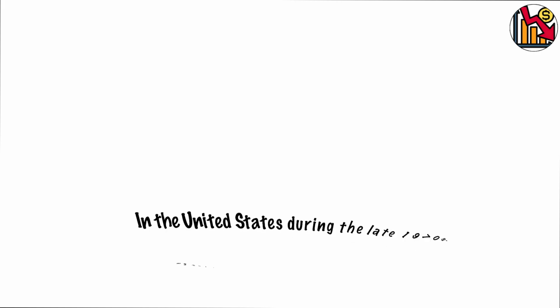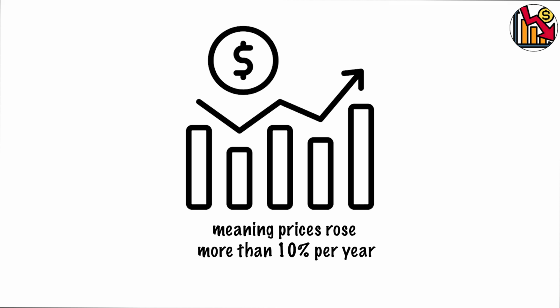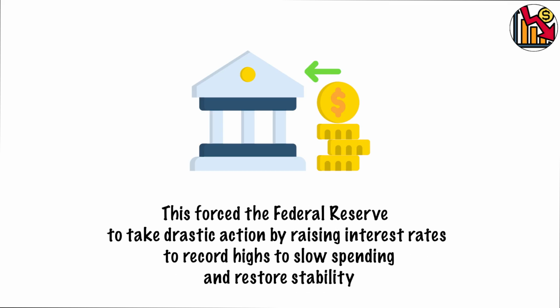In the United States during the late 1970s, inflation surged into double digits, meaning prices rose more than 10% per year. This forced the Federal Reserve to take drastic action by raising interest rates to record highs to slow spending and restore stability.